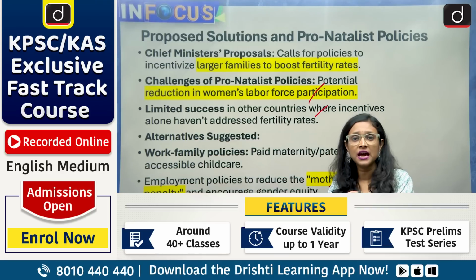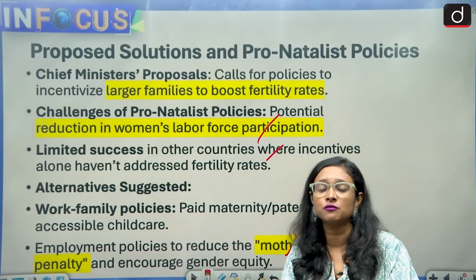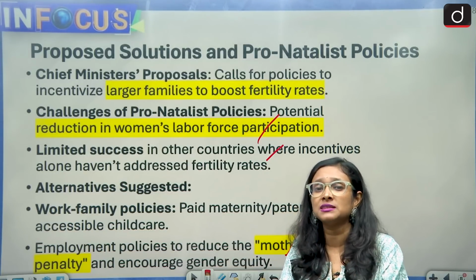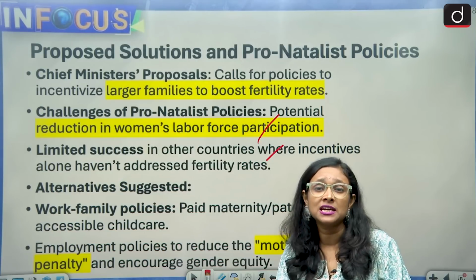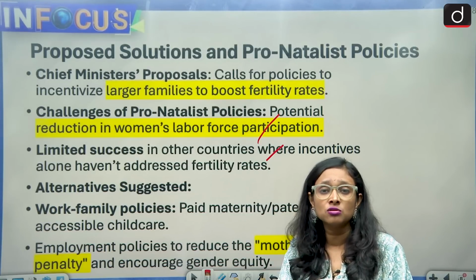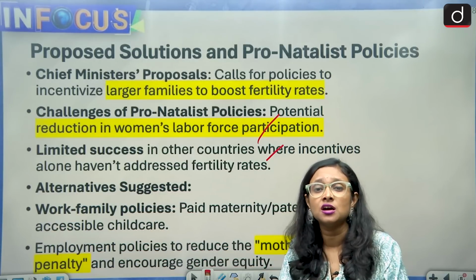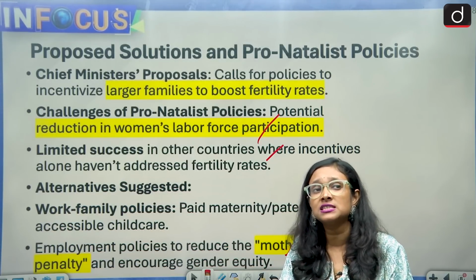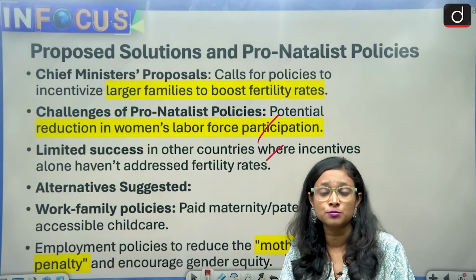And people have this kind of mentality that if she has a baby, she must be occupied with her baby, she will not take care of the work. So this mentality persists with women: she is a mother, maybe she will not pay full attention to the work. These are the maternity and motherhood penalties a woman has to face, and that's why we can see that women are not likely to reproduce more children.